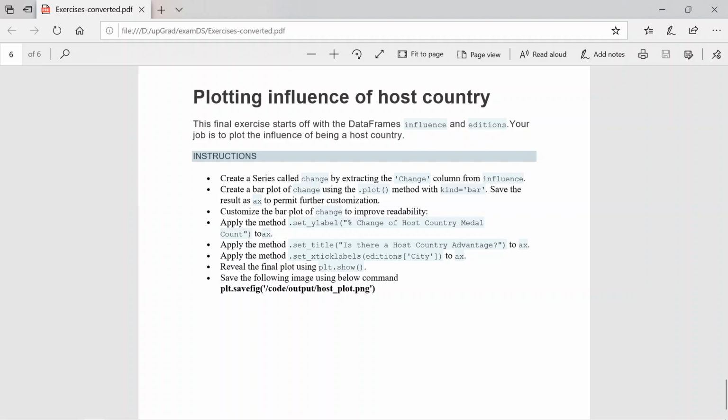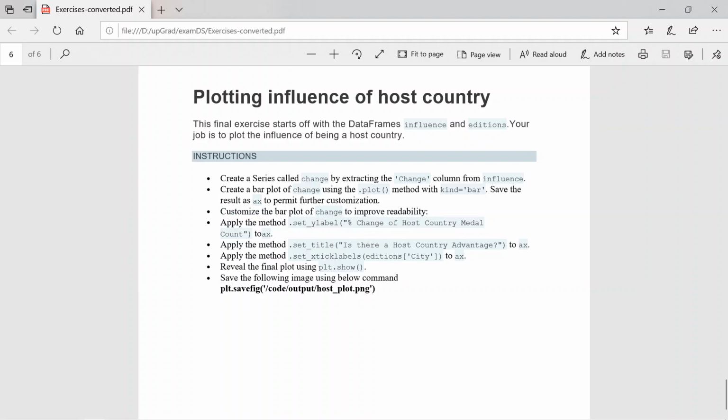So create a series called change by extracting the change column from influence. Create a bar plot of change using the dot plot function and method; they ask me to use the bar graph. Save the result to ax to permit further customization. Customize the bar plot of change to improve readability.